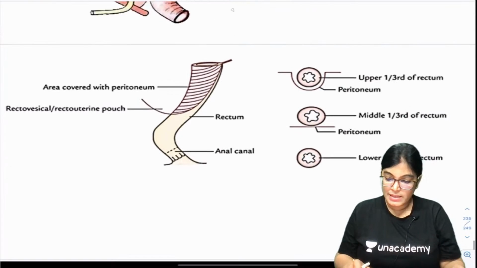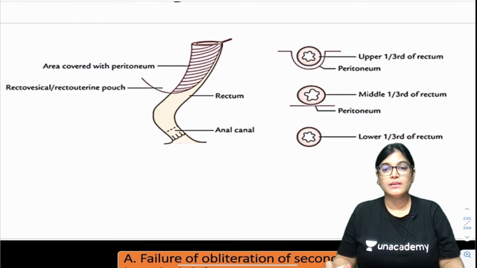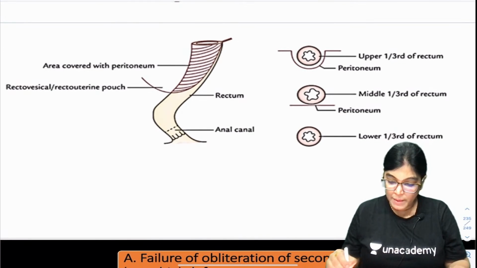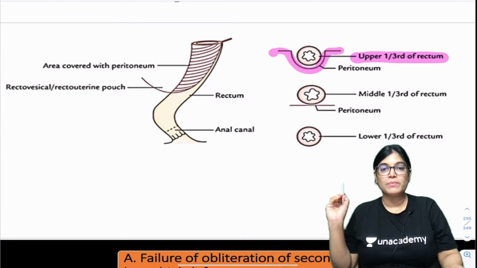See here, this is a schematic diagram where you can appreciate the peritoneum covering. When we talk about the upper 1/3 of the rectum, it is covered laterally and anteriorly on the whole aspect by peritoneum. Okay.